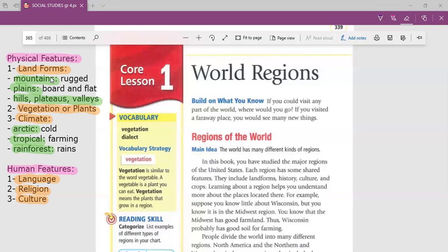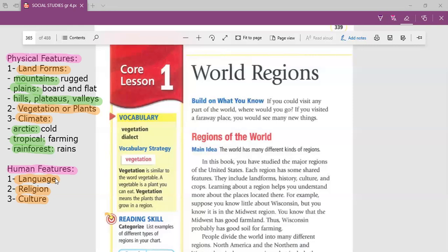It's also a river region because it has a river, the Nile River. It's a sea or coastal region because it has two seas, the Mediterranean Sea and the Red Sea. So sometimes one region has more than one feature, whether a physical feature or a human feature, right?